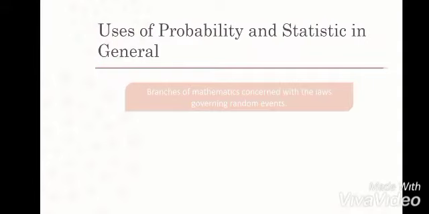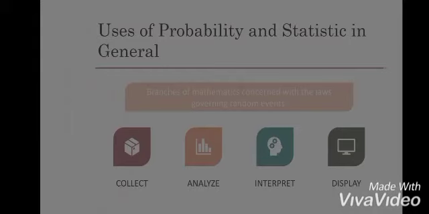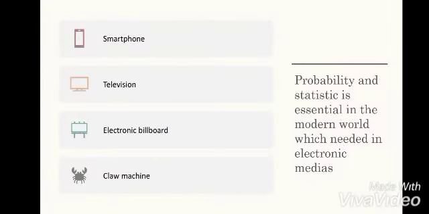Probability and statistics is the branch of mathematics concerned with the laws governing random events. It is used to understand chance, and to collect, analyze, interpret, and display data. Probability and statistics is essential in the modern world, and is needed in electronic media.